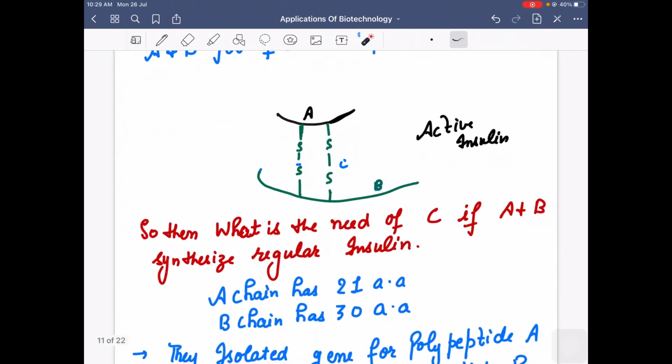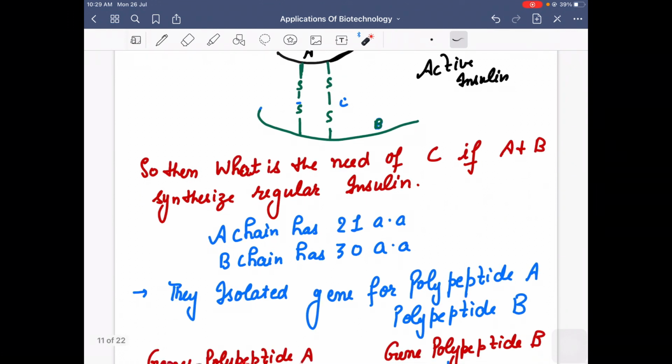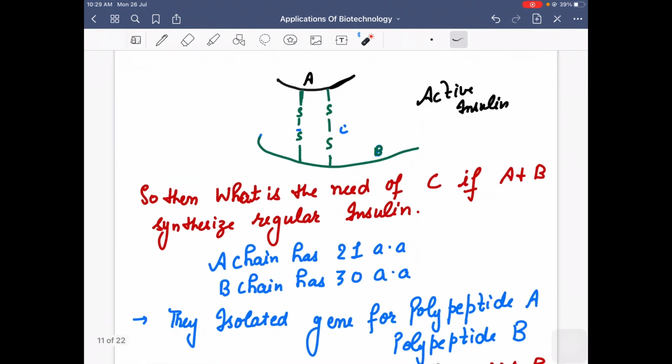Sometimes a question comes to mind: what is the need of C if you can regularly synthesize A and B? No, see, the A chain has a particular amount of amino acids. There are 21 amino acids in A and the B chain has 30 amino acids.